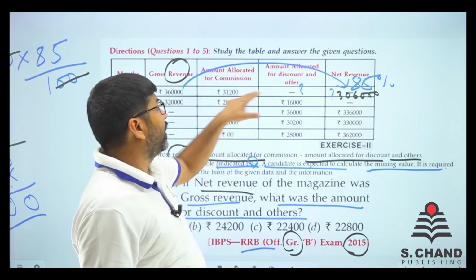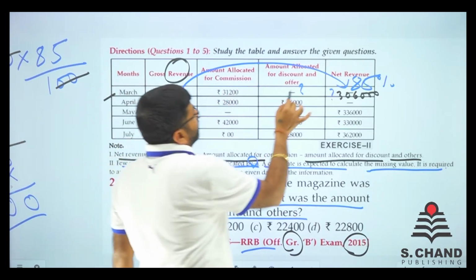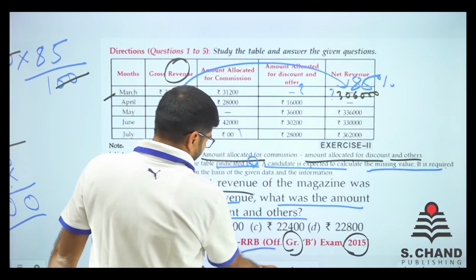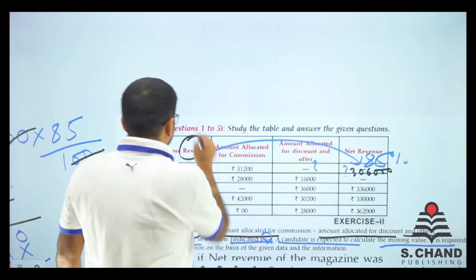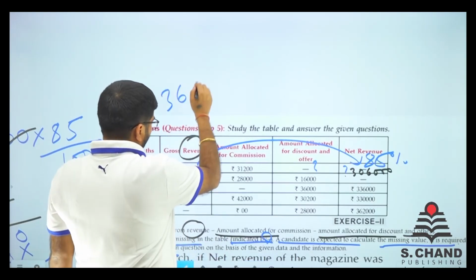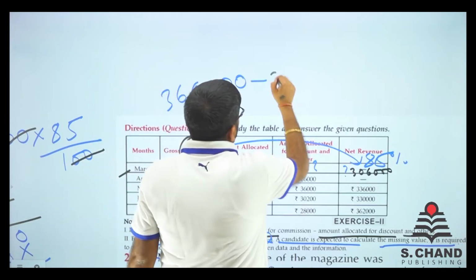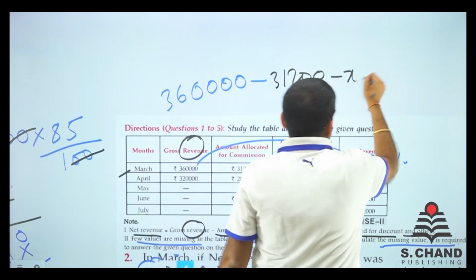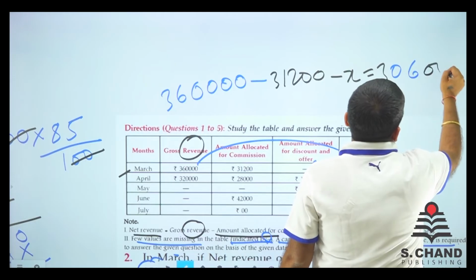Now we need to find the amount allocated. See this: this minus this minus this is equal to this. So very simple calculation. 3,61,234 minus 31200 minus x is equal to 306,000.